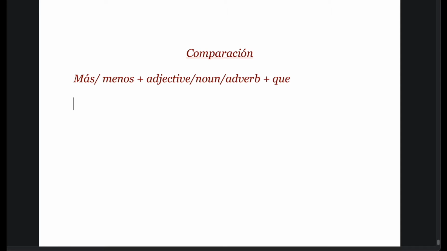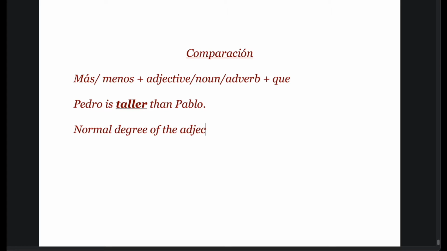Like, for example, if we see a sentence, Pedro is taller than, say, Pablo. So here we are comparing Pedro and Pablo's height, and we are calling Pedro taller between Pedro and Pablo. So this is the comparative degree that we are using in English. So what we are going to learn is the normal degree. We already know of the adjective, normal degree of the adjective.